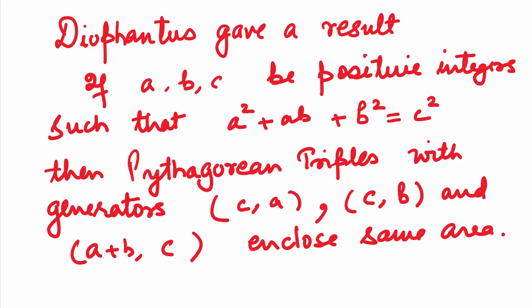Let's look at the last few things. Diophantus gave a result: if a, b, c are positive integers such that a square plus ab plus b square is equal to c square, then the Pythagorean triples with generators (ca, cb) and (a plus b, c) enclose the same area.